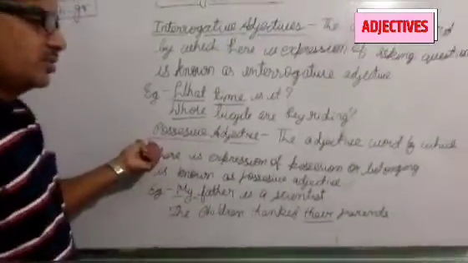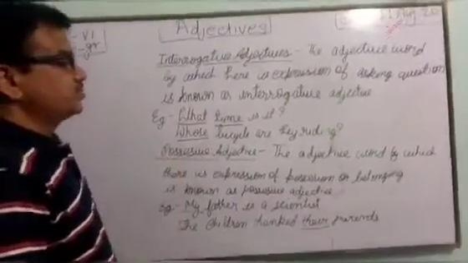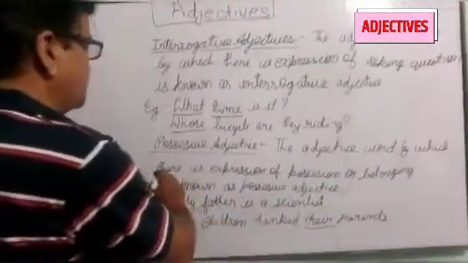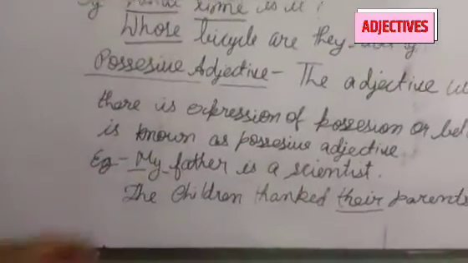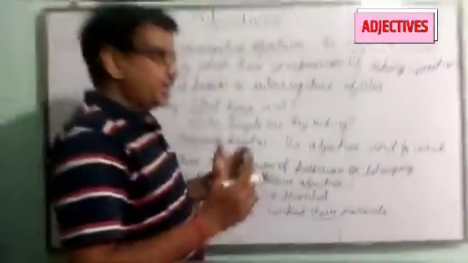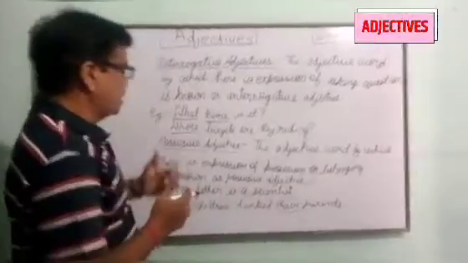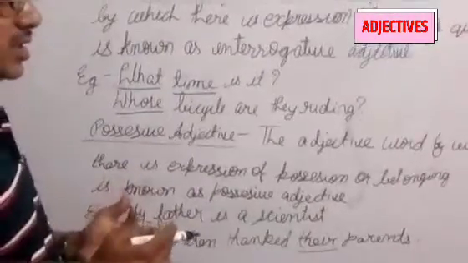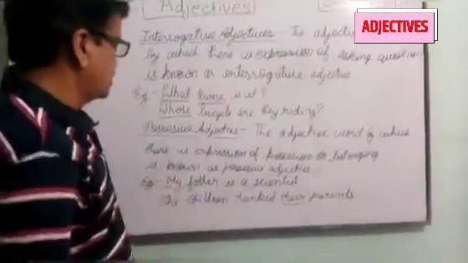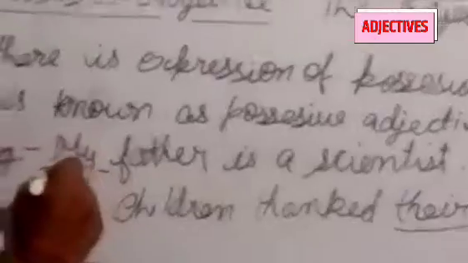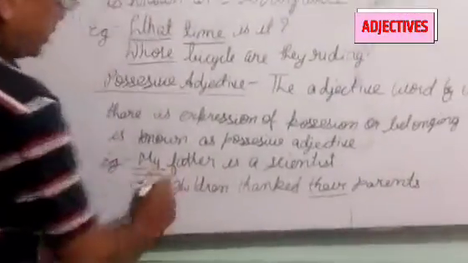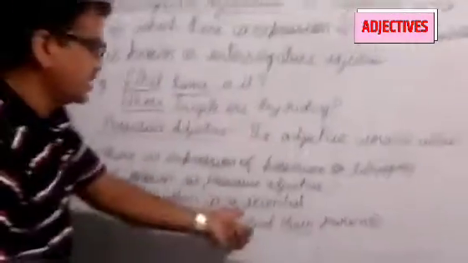Now the second one, we are going to know the possessive adjective. The adjective word by which there is an expression of possession or belonging is known as a possessive adjective. That means the word by which there is an expression of our ownership or possession, that the thing belongs to us, is the possessive adjective. You are saying, my father is a scientist. By this word my, you are expressing that your father is a scientist.